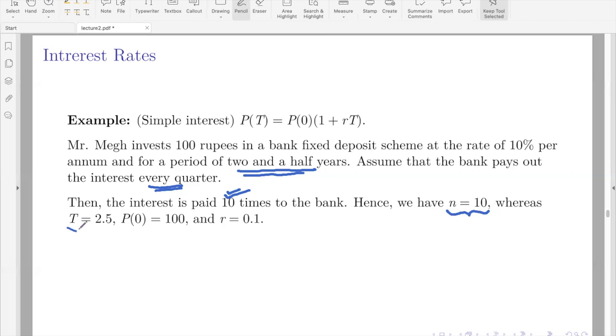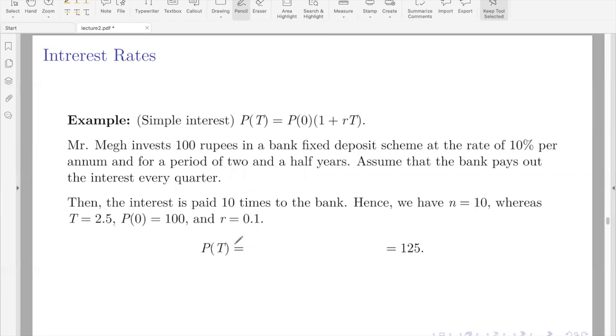And what is the total time? That is 2.5 years. The initial payment, that is the capital or principal, is 100 and the interest rate is 10%. Okay, that means 0.1. So once you have all this, you can immediately write the formula.